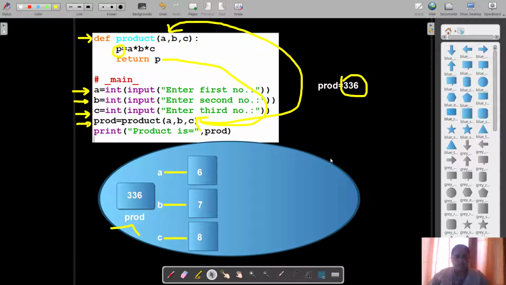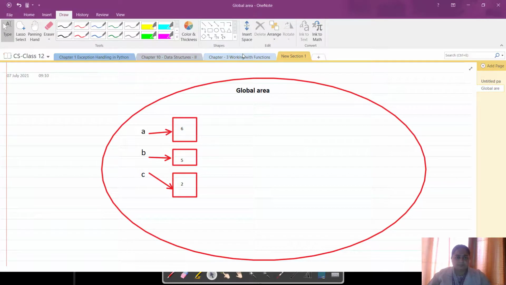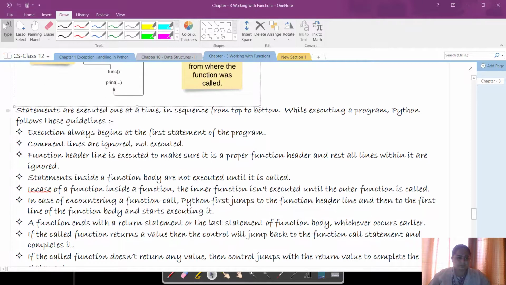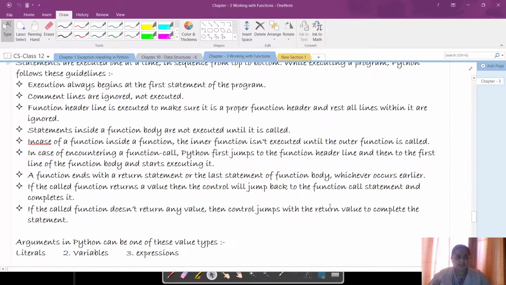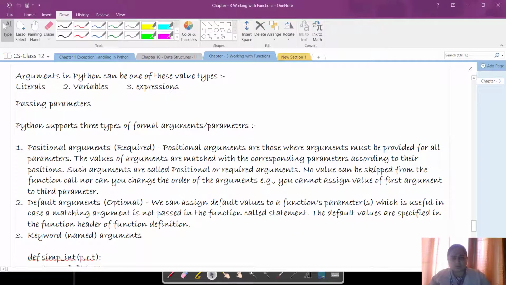So this is the flow of execution of a program. So there are certain steps over here. Now what all things can be passed to a function?